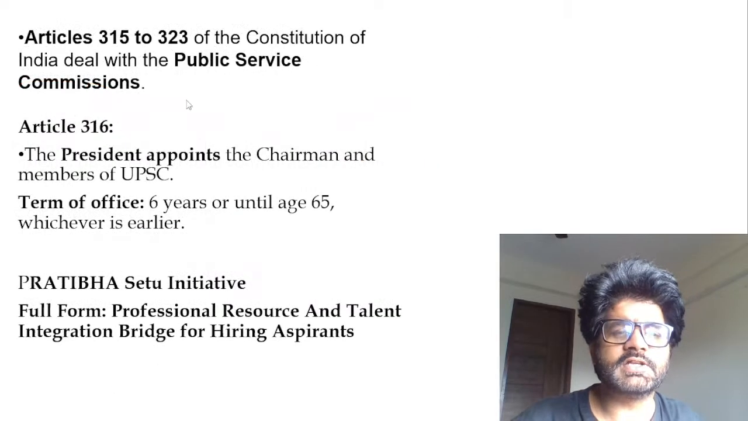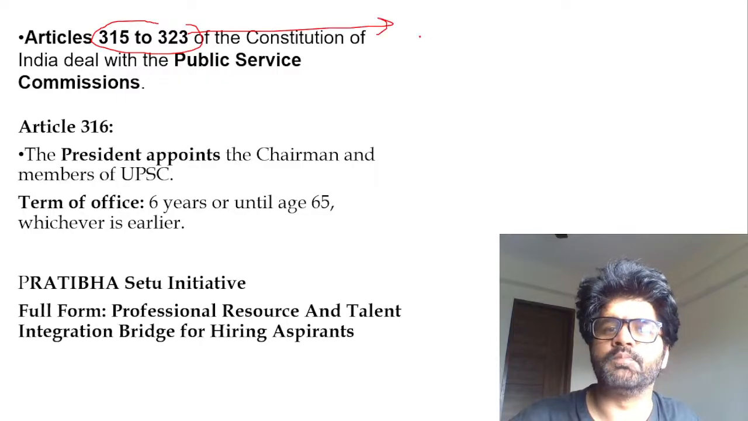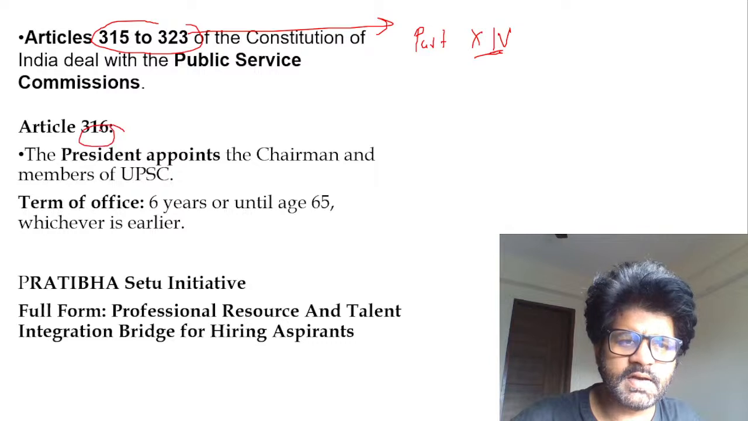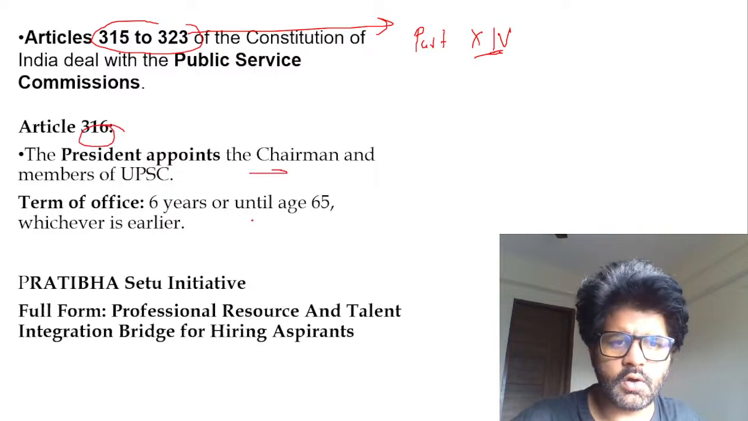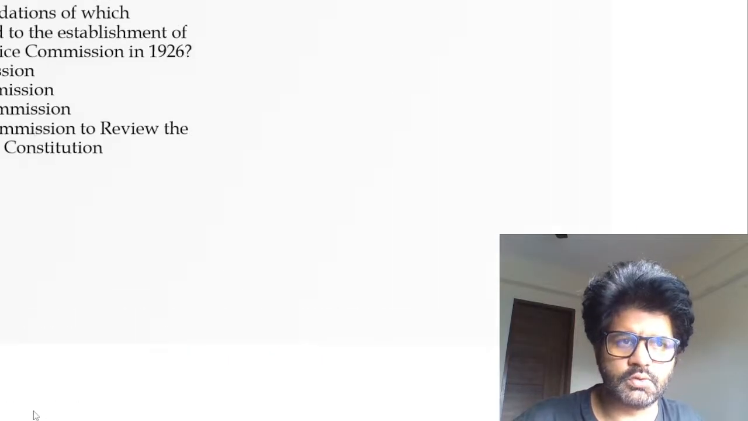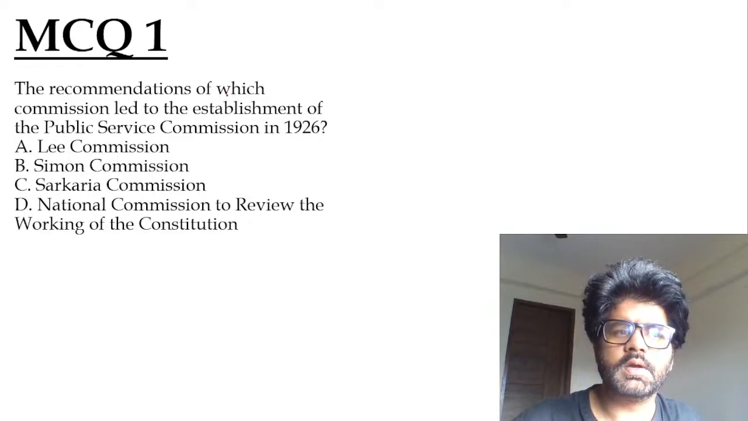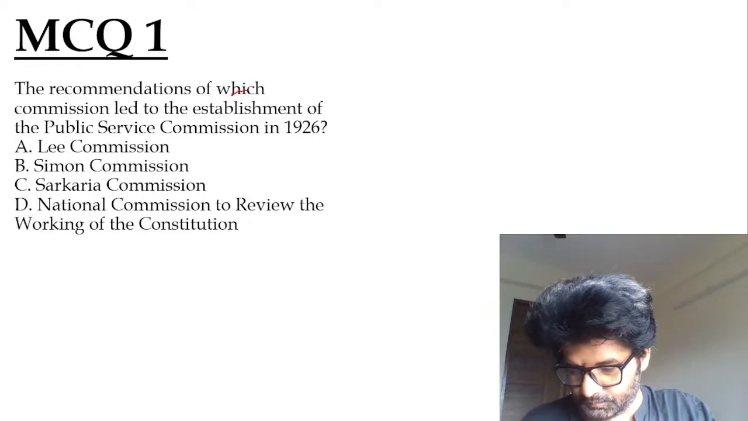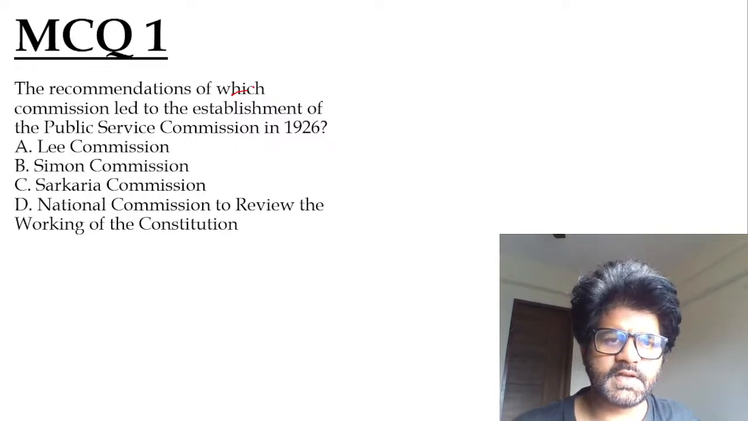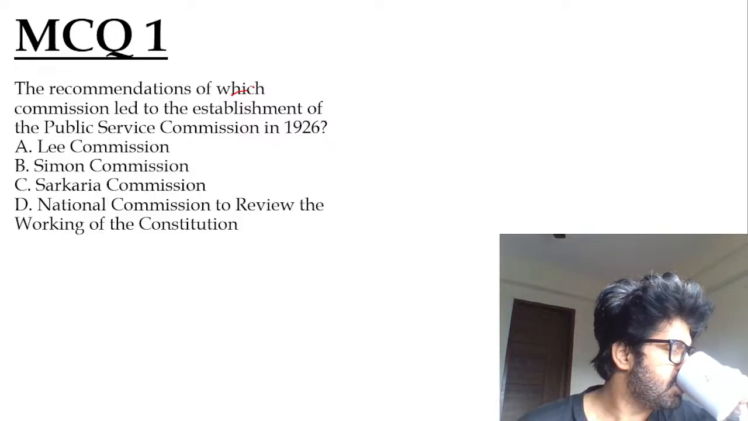Very good. Important things: Articles 315 to 323. Which part of the Indian Constitution? Part 14. Article 316 talks about the appointment of the chairperson and all, six years or until age 65. Pratibha Setu, Professional Resource and Talent Integration Bridge for Hiring Aspirants. Cool, sir. Let's solve some questions. Recommendation of which commission led to the establishment of the Public Service Commission in 1926?